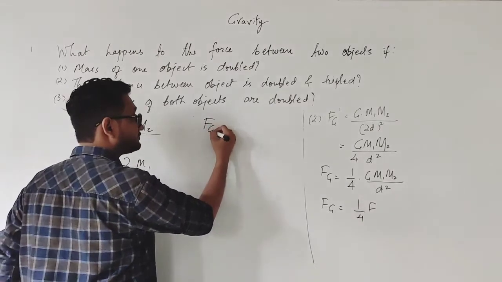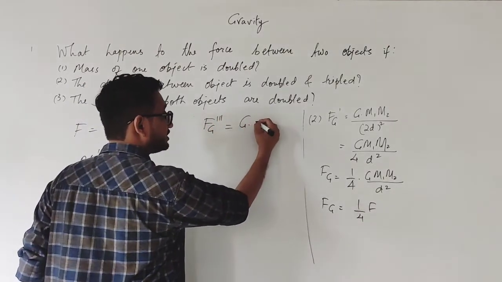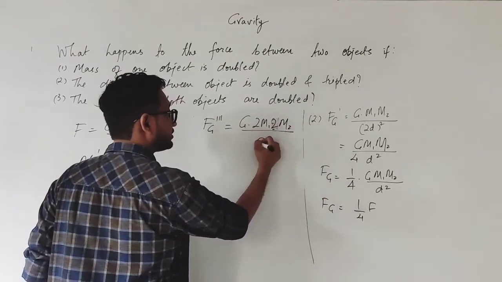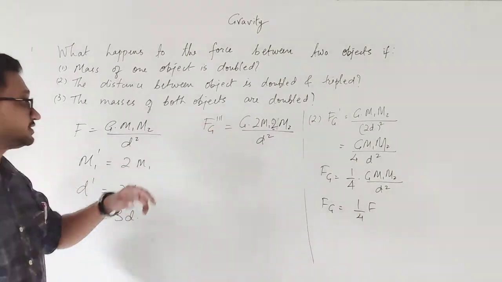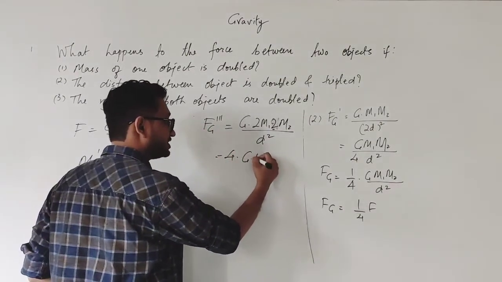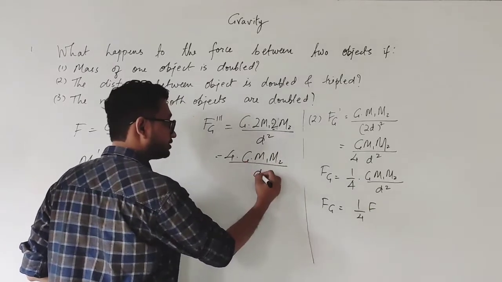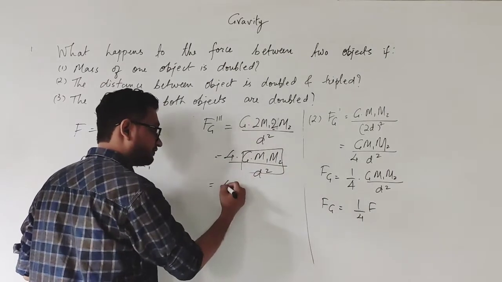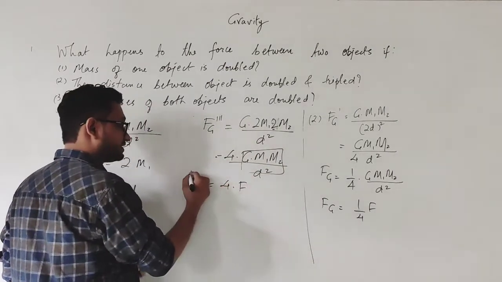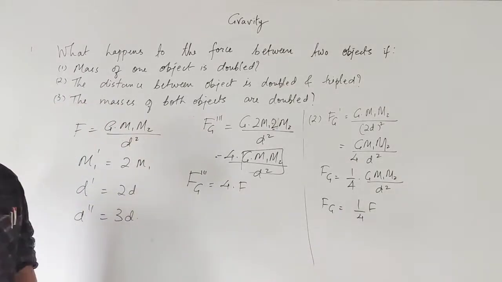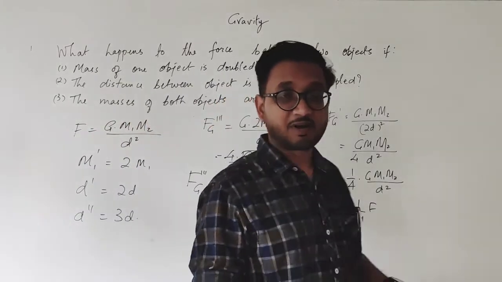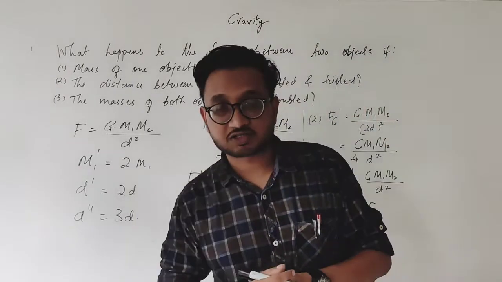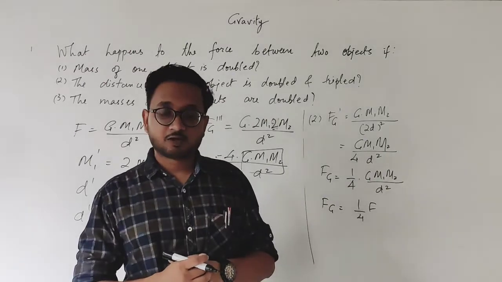So the new force F g triple dash is equal to G 2 times m1 2 times m2 upon d square, and 2 and 2 equals 4, so 4 G m1 m2 upon d square, and this part is our original force, and therefore I will write 4 into F, that is equal to 4 F for F g triple dash. So if the mass is doubled for both the objects, then the new force will be 4 times the original force. I hope it is clear to you, students.